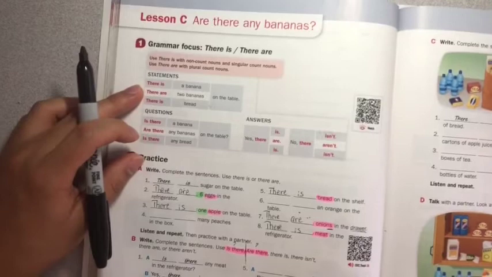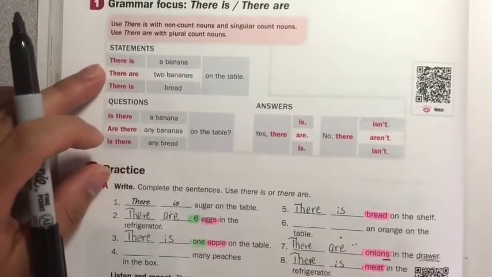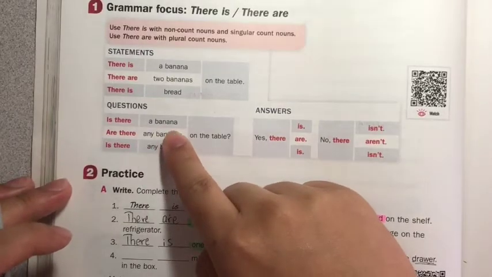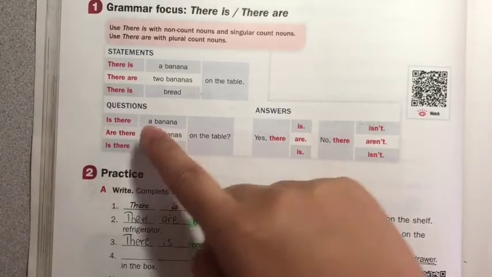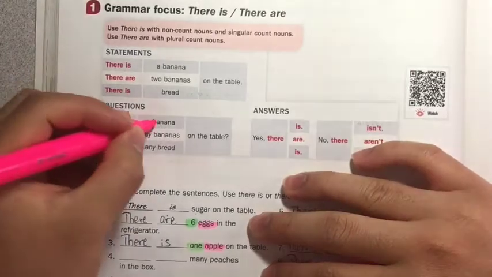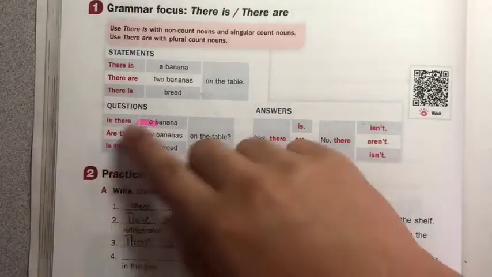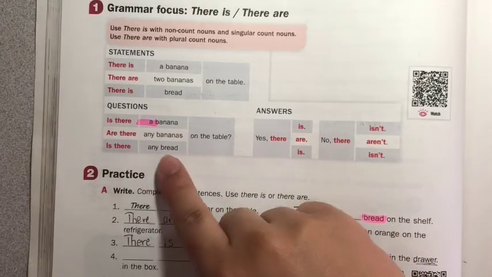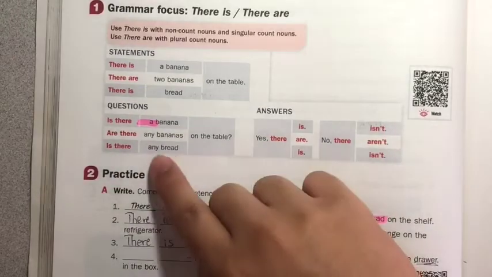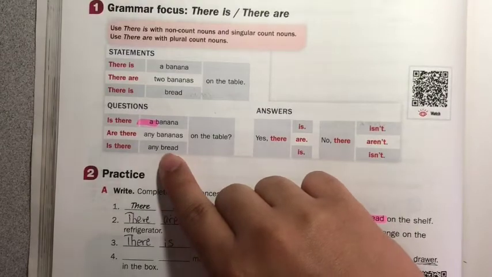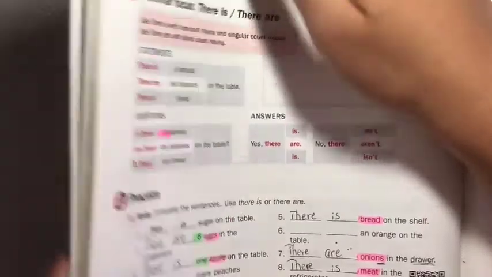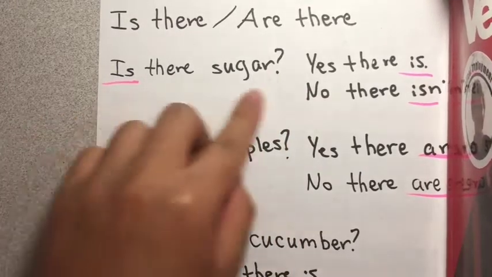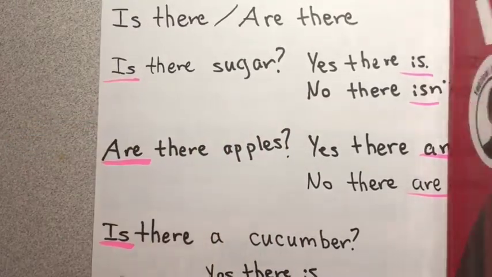So it says, is there a banana? We use the word a here because we can count bananas. So we have to say a. But here it says, is there any bread? We use any when we talk about something we cannot count. Or we can just say, is there sugar? This is okay too. I say this one is easier because it's less words. Is there sugar?